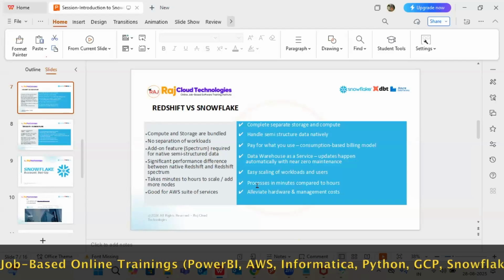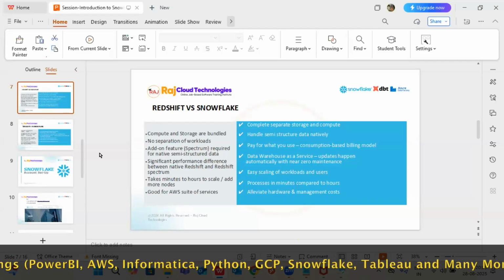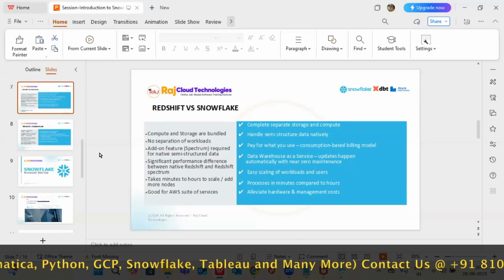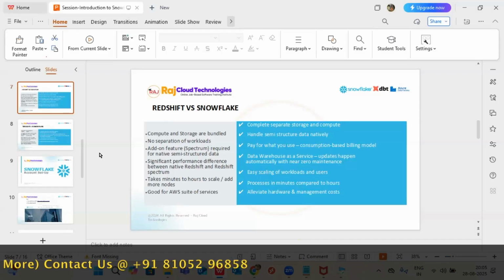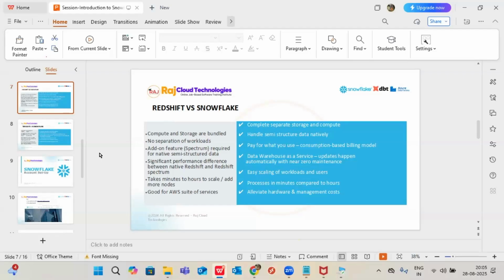So what is the difference? Both Teradata, Redshift or any other technologies combine the compute layer and the storage layer. The compute layer executes the query, and the storage layer stores the data. These two used to be handled together with a bundled method. But in Snowflake, it's separate. That is the reason the performance is also good in Snowflake, because the compute layer is designed separately and the storage is also separate. Both are separate, and that is the reason performance is high.